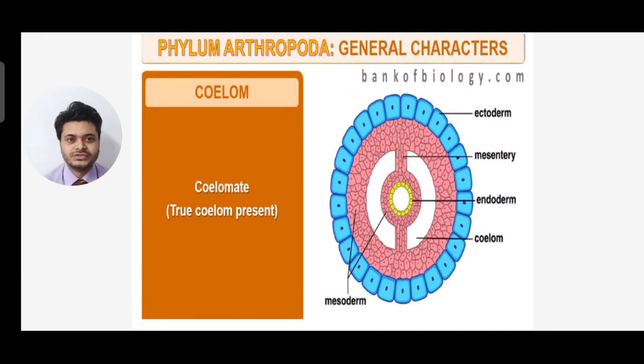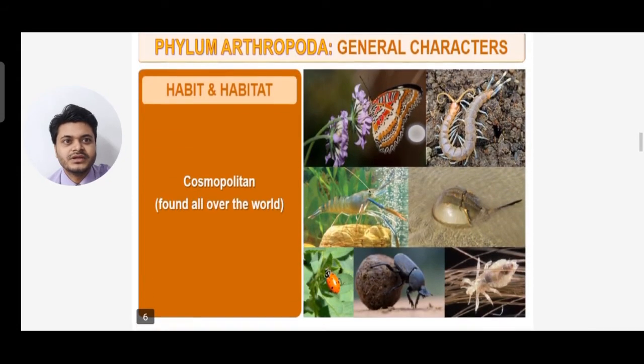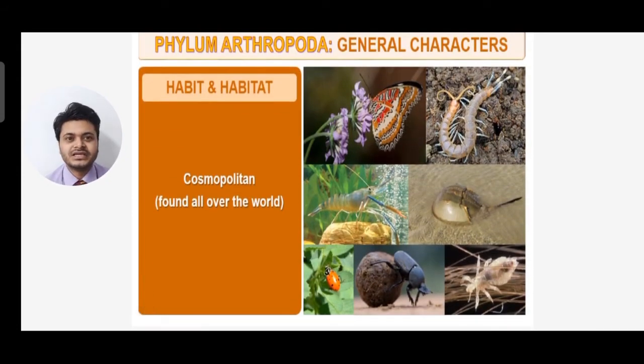Now coelom. Phylum Arthropoda are coelomate organisms. That means they have a true coelom. You can see the ectoderm position, the coelom position, the endoderm position, the mesentery position and the mesoderm position. Next, about habit and habitat, they are cosmopolitan in distribution. They are found all over the world.